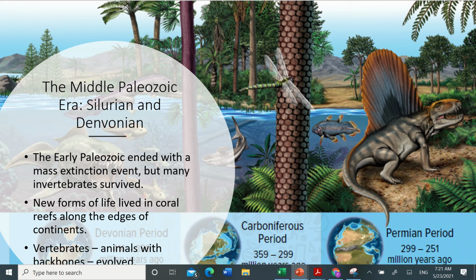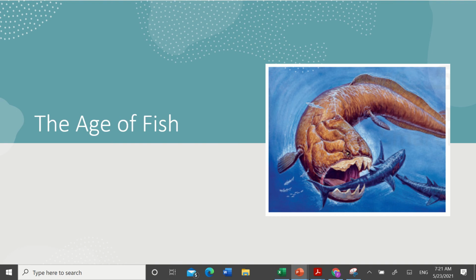In the early Paleozoic it was primarily invertebrates, and now in the middle Paleozoic we have vertebrates, or animals with backbones.